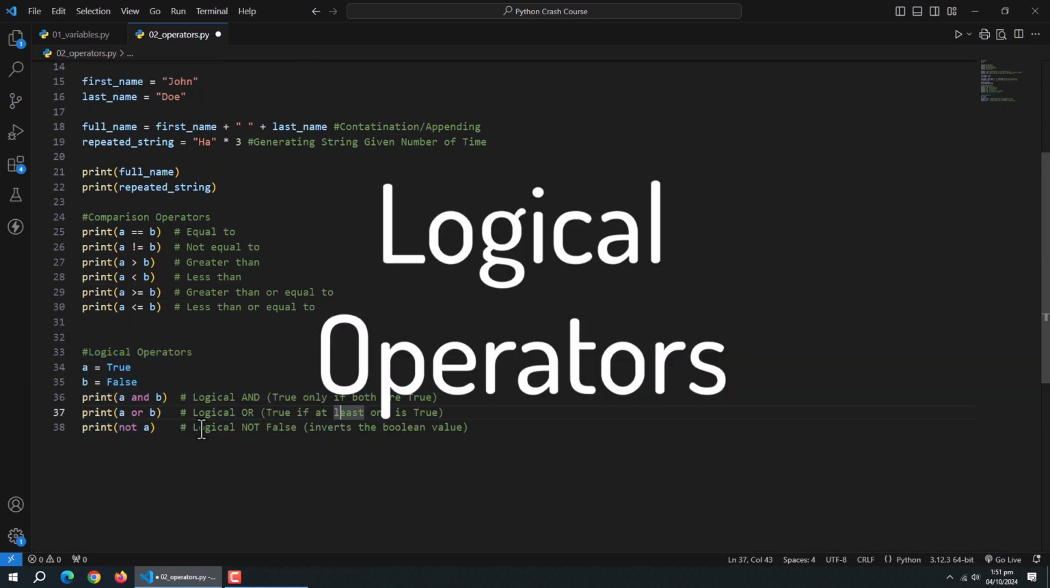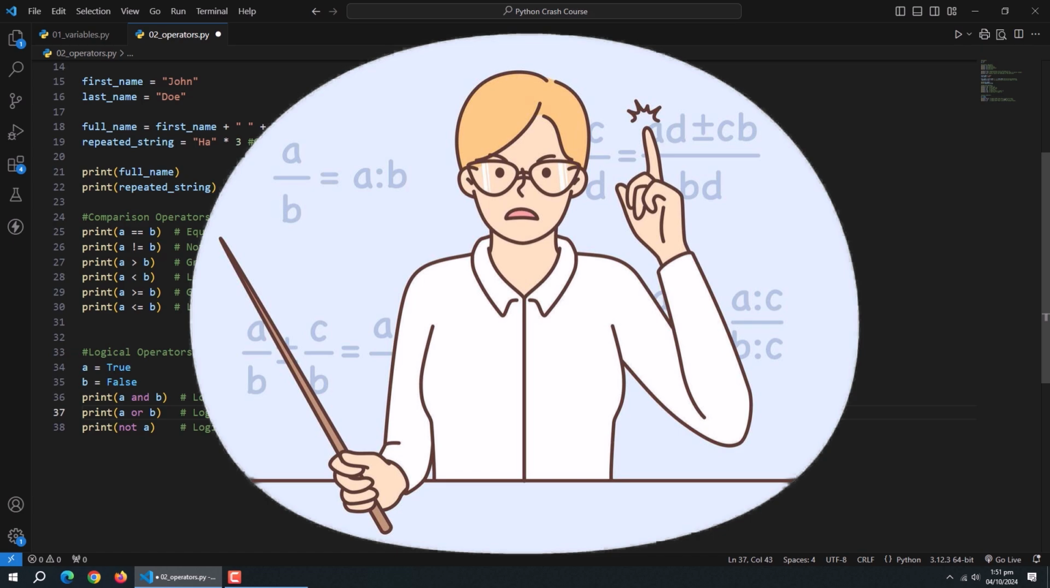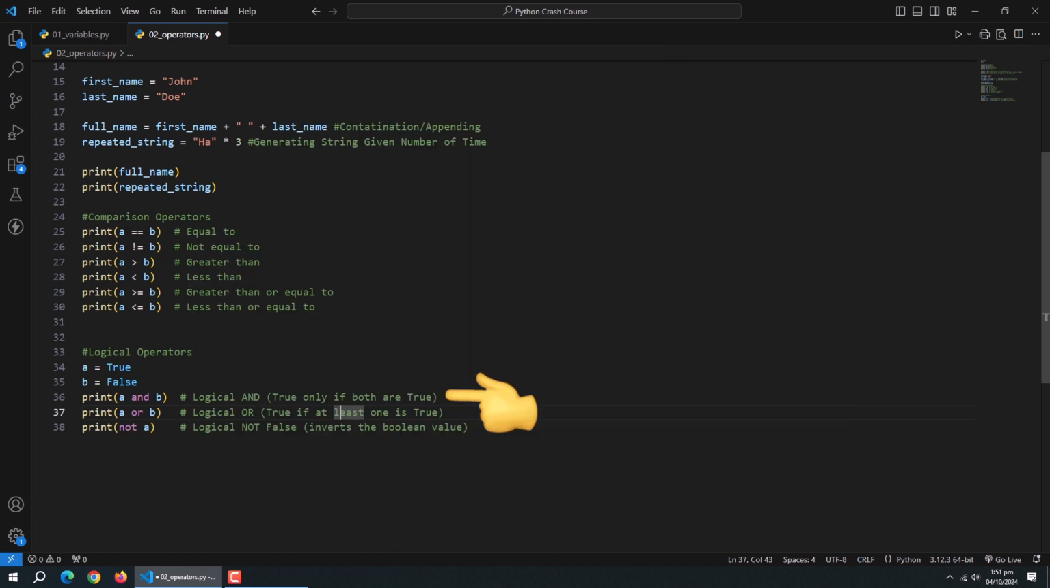Next are logical operators. Logical operators work primarily with booleans. These are used to combine conditional statements. For example, we created two variables and passed boolean value to these. First, we used an and operator. And operator is like a strict teacher. It returns true only if both conditions are true.